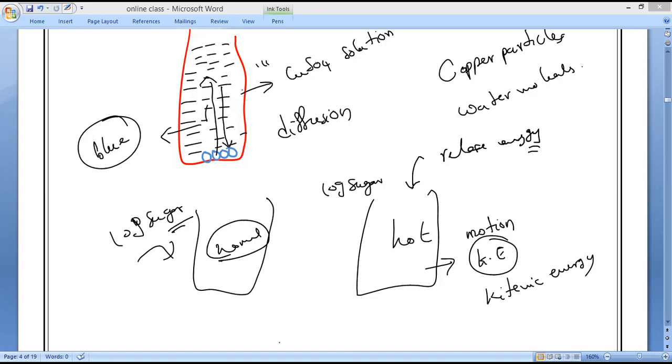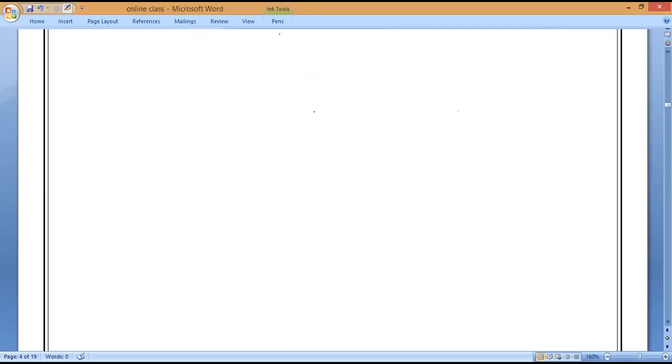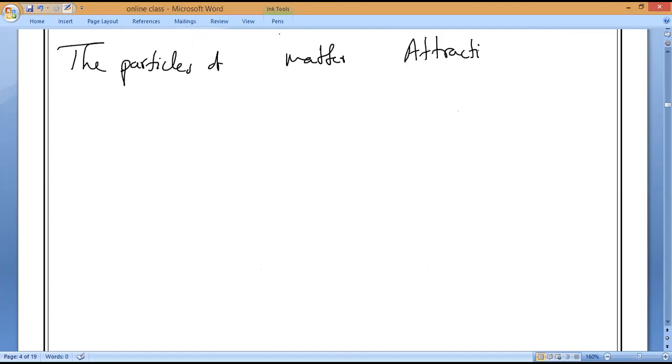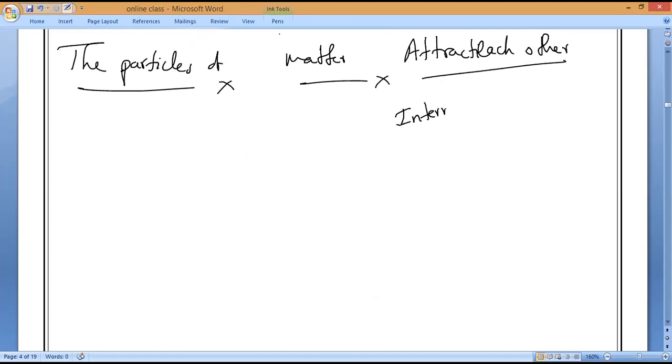Next, what is the fourth characteristic of matter? The particles of matter attract each other. So let us discuss it. Particles of matter attract each other. As I told you yesterday, each and every particle has some force. What is that force, guys? Attract each other. What is the force we used to call it? Intermolecular force. You remember, everyone? Yesterday only I told you intermolecular force.